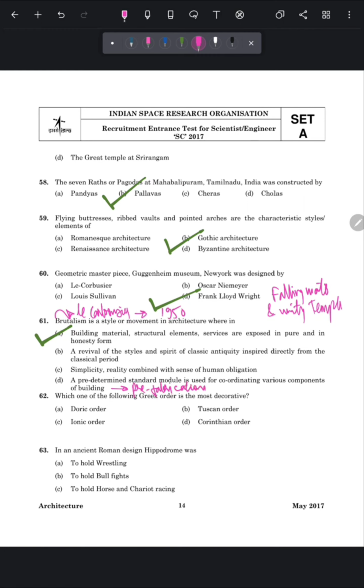Let's move to the next question. Which one of the following Greek orders is most decorative? So friends, there are mainly three kinds of Greek orders. The first one is Doric, which is the simplest Greek order, and it looks like this.